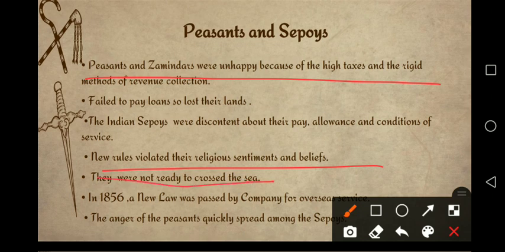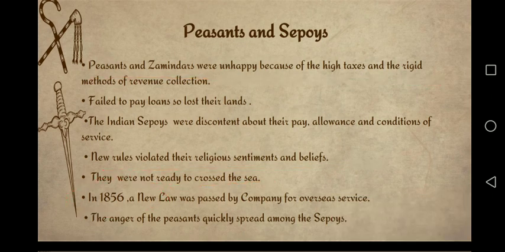They were not ready to cross the sea. What happened when there was war with Burma, with Britishers? They told the Indian soldiers to go there and fight. But at that time there was a belief that if a person crosses the sea, he will lose his religion. It was a religious sentiment. They refused to go there. Britishers got angered and they made a law that if you want to join the British army, then you will have to cross the sea if there is need. This came in 1856. This was also a bad law for the sepoys.